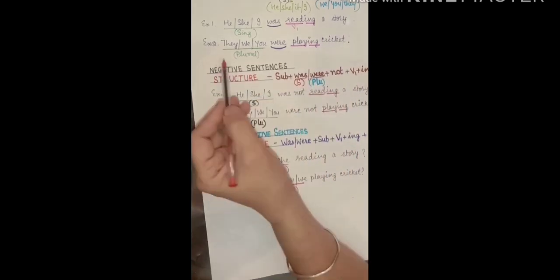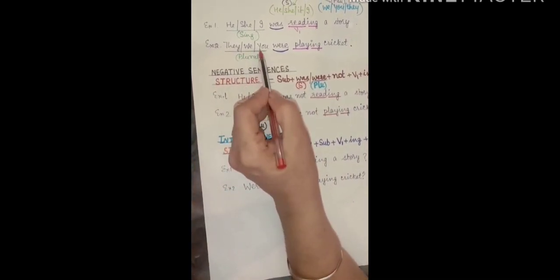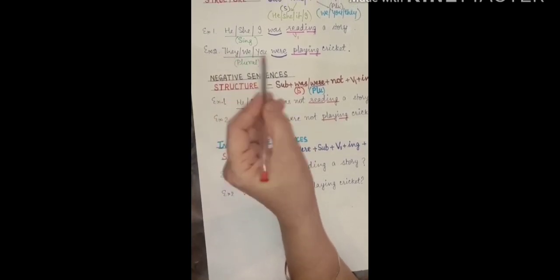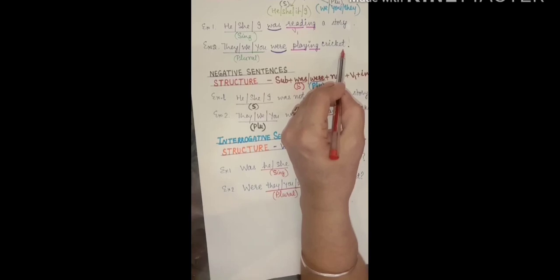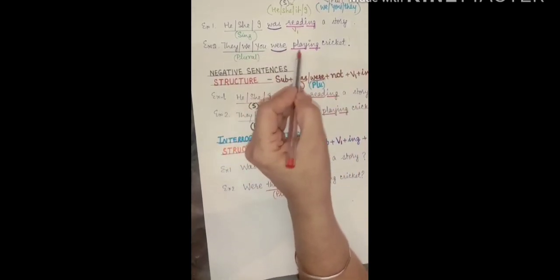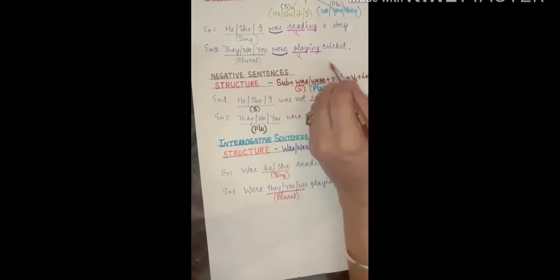Second example, with the plural subjects they, we, you. All these subjects will be going with were. They were playing cricket. We were playing cricket. You were playing cricket. You can see play first form with ing.